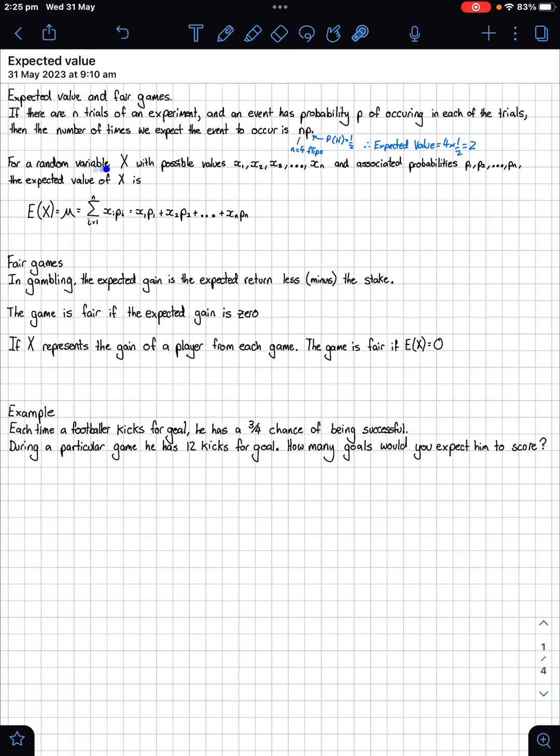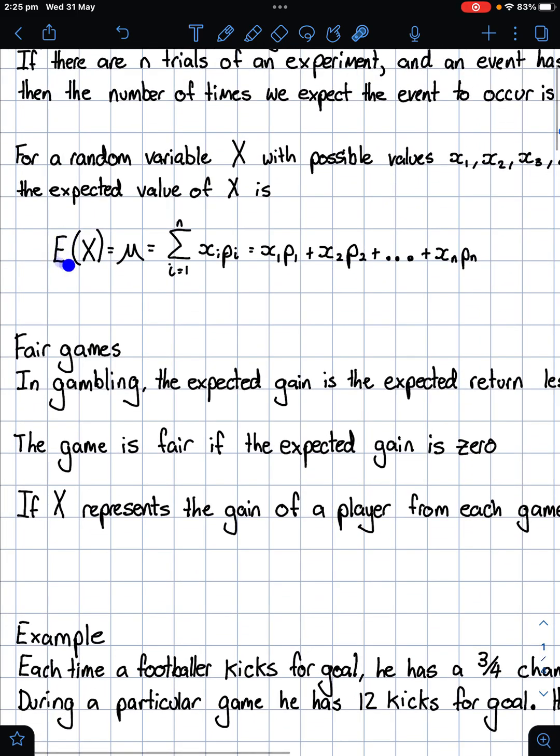So for a random variable x with possible values x1, x2, x3, so these are just the values here, and associated probability, so these probabilities obviously link up to our values. The expected value of x is given by this formula. So the expected value of the x variable equals mu, which is sort of like an average there, but it's a different context for here.